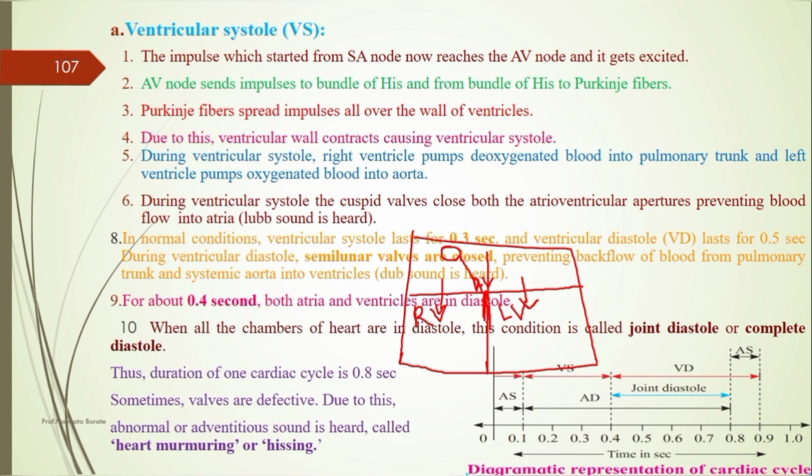Yes, definitely it's the bundle of His, and from the bundle of His the impulses go onto the wall of the ventricle, which is called the Purkinje fibers. When these impulses spread over the Purkinje fibers, they spread completely over the wall of the ventricle.